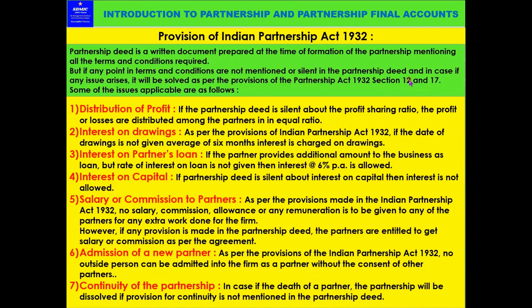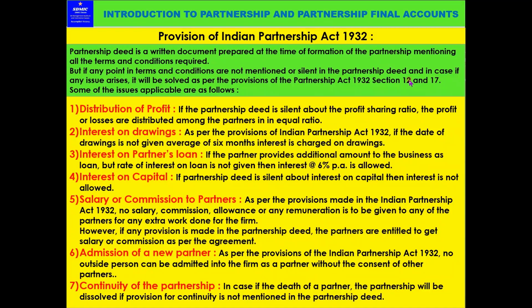Now the continuity of the partnership, which we also explained earlier. In case of the death of a partner, the partnership will be dissolved if provision for continuity is not mentioned in the partnership deed. By default, if any partner dies, the partnership is dissolved. But if it is written in the partnership deed that the other partners can carry on the business even in case of death of one partner, then the business can be continued. If it is not mentioned, the partnership will be dissolved. So hope you all understood these points.